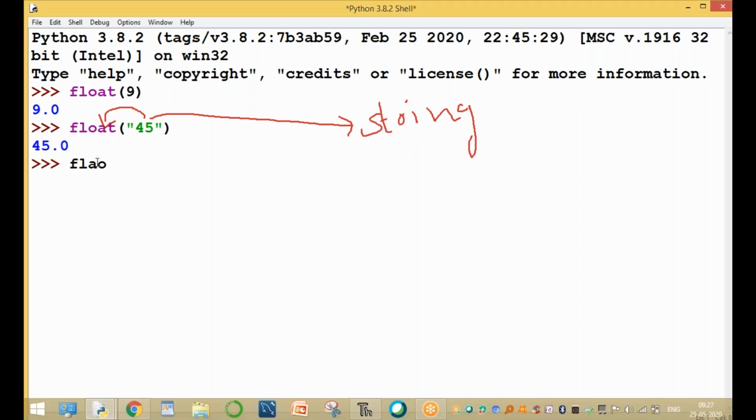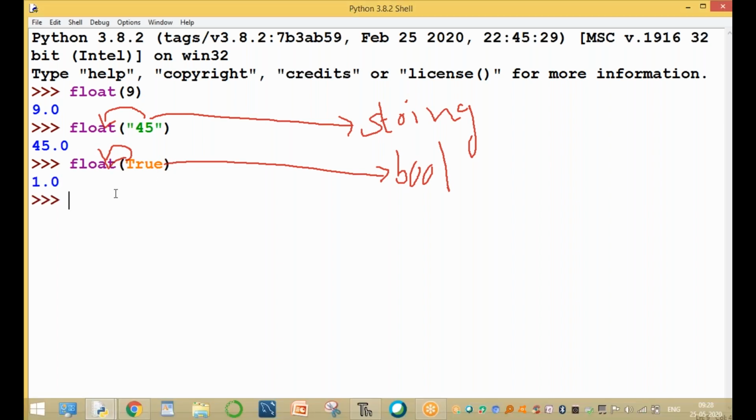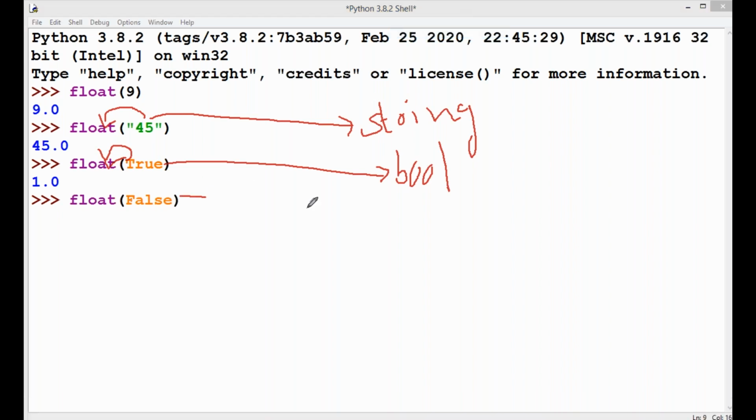The next one is float of True. Here True is a boolean value. This boolean value is converting into float type, that is 1.0. For example, float of False. Here False is a boolean value.